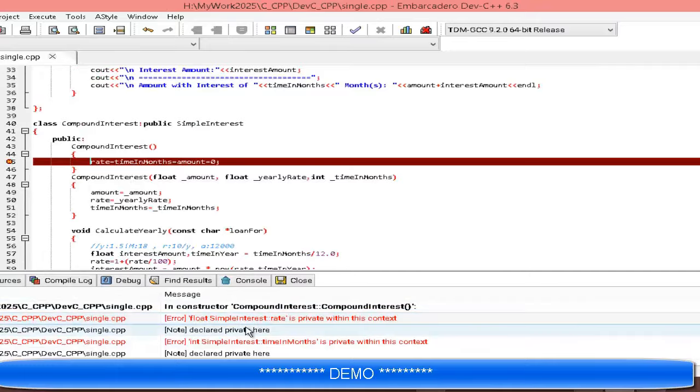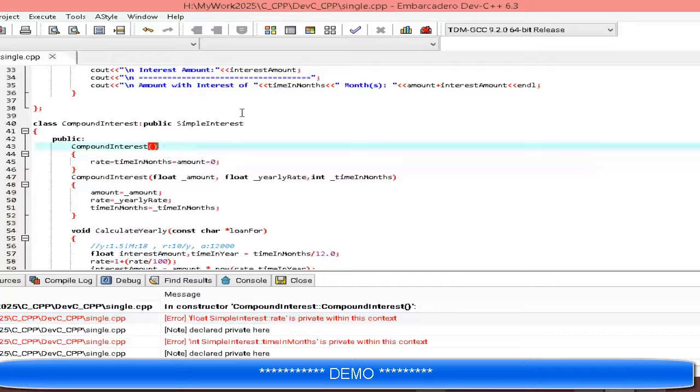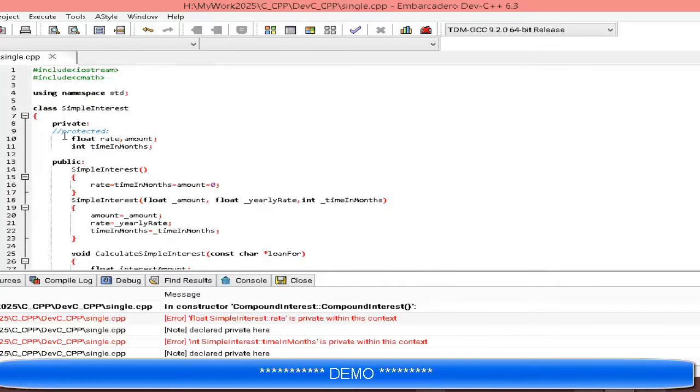What error is showing? Float simple interest rate is a private property. All private variables are not accessible in the derived class, so the derived class gives an error. That's why I commented it again and uncommented the protected keyword.